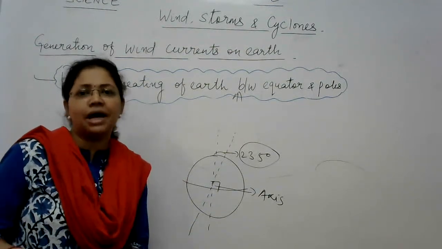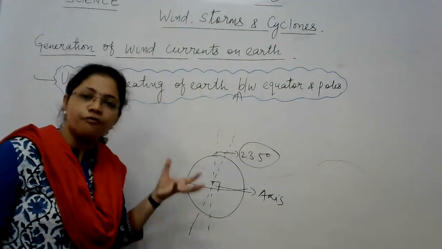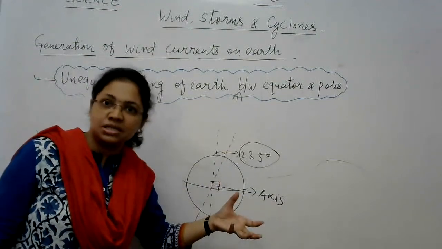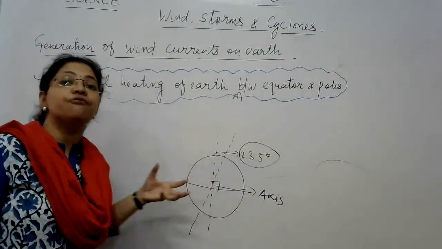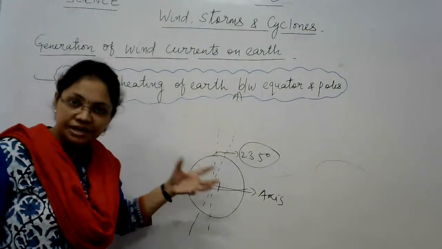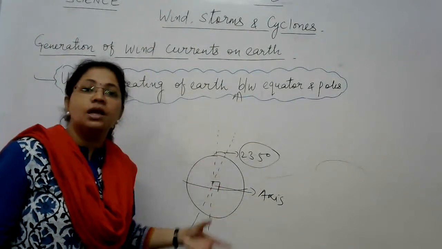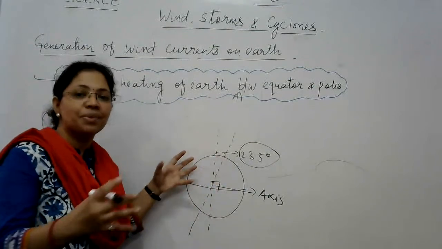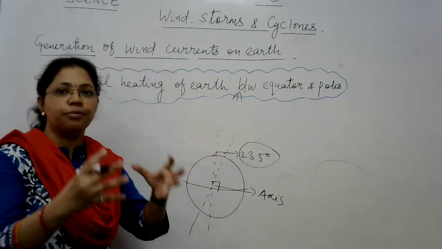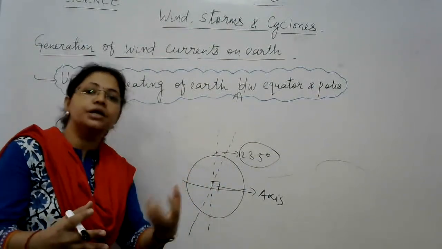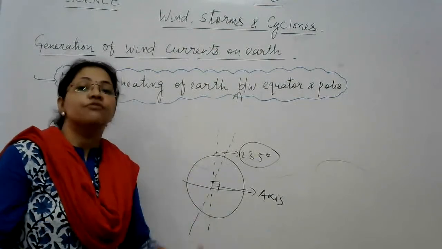And because of that tilt in the rotational axis of the earth, some regions of earth are more closer to the sun and some are quite far from it. So because of this tilt in rotational axis of the earth, equatorial regions become closer to the sun, and because of that they get more heat from the sun.